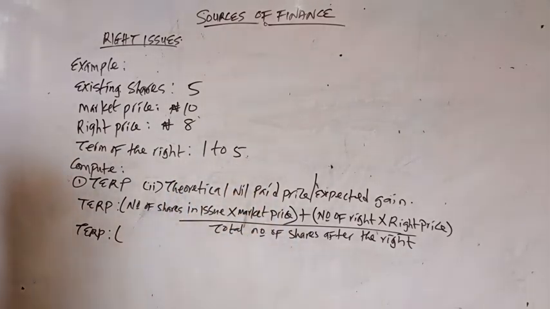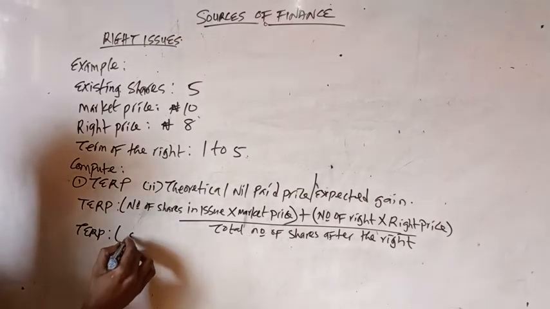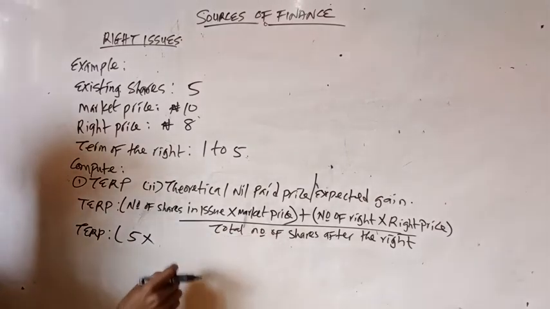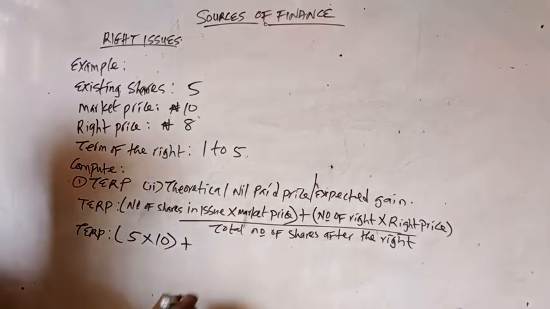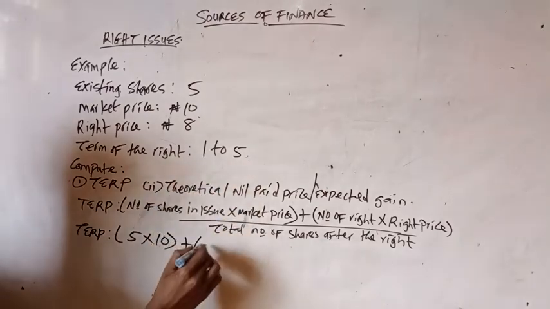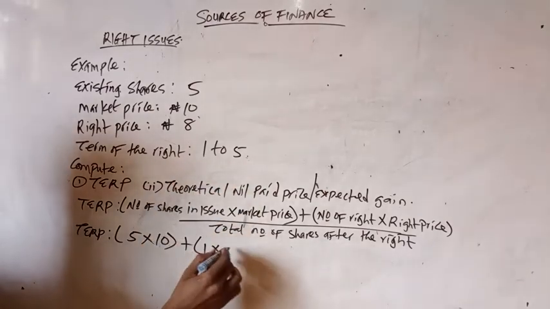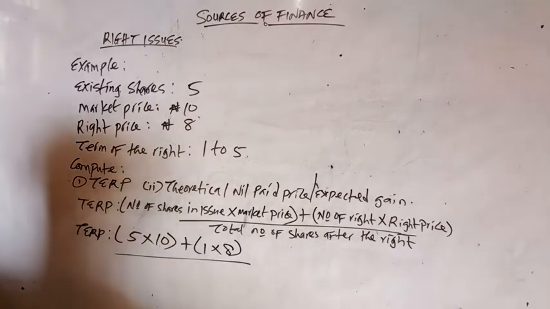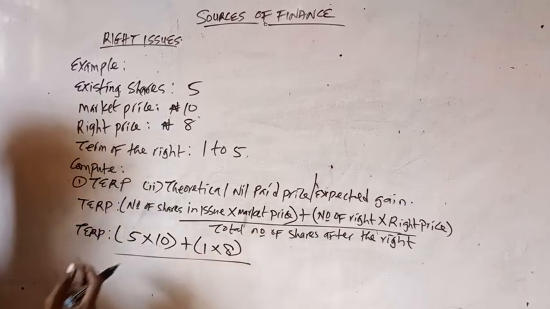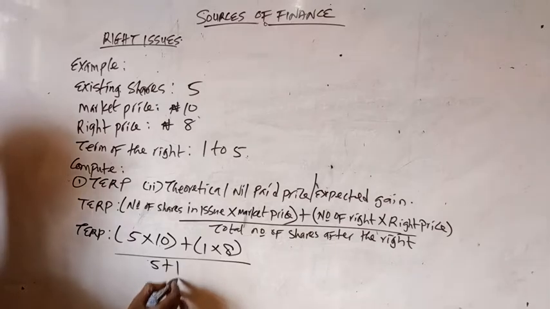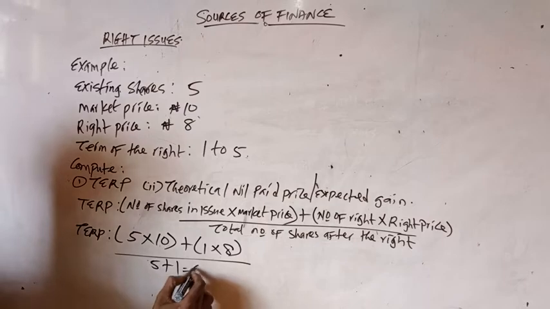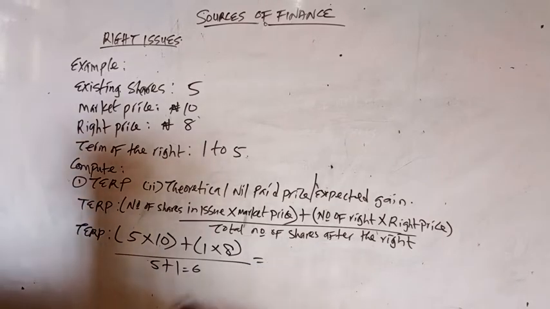So therefore, our number of shares in issue is 5, multiplied by the market price. This is our market price here, 10, plus number of rights, which we have here, 1, times the right price, 8, all over the total number of shares after the right. How many shares are we going to have now? That's 5 plus 1, existing shares plus new shares, so that will give us 6.